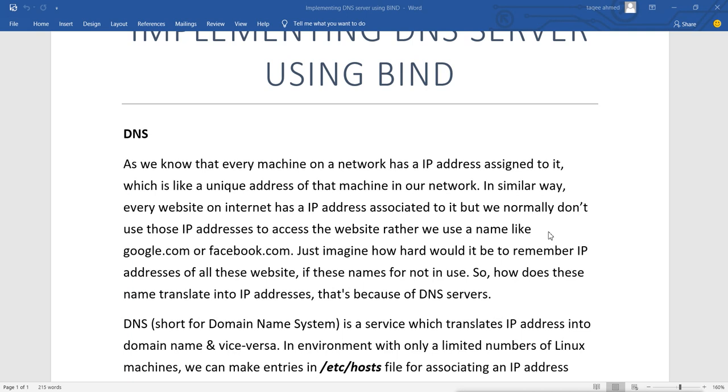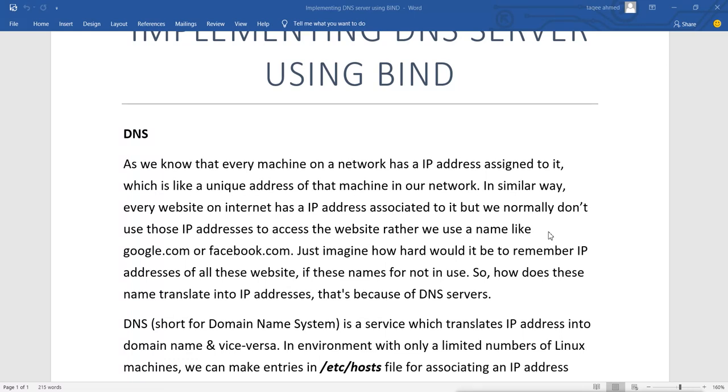In a similar way, every website on the internet has an IP address associated with it, but we normally don't use those IP addresses to access the websites. Rather, we use a name like google.com or facebook.com. Just imagine how hard it would be to remember the IP addresses of all those websites if these names were not in use.